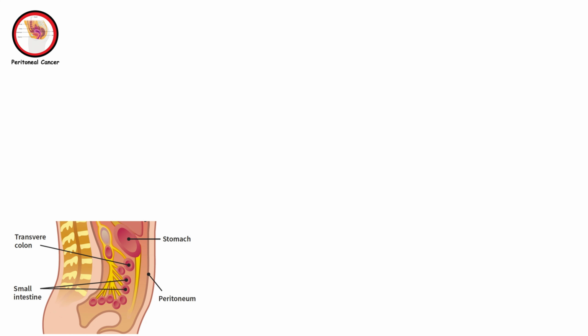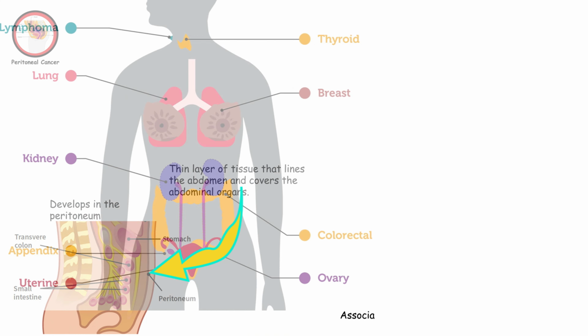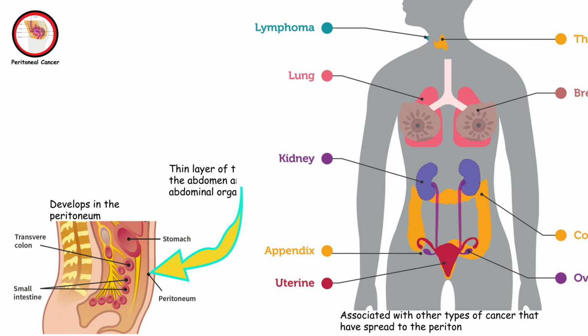Peritoneal cancer. Peritoneal cancer develops in the peritoneum, the thin layer of tissue that lines the abdomen and covers the abdominal organs. It's often associated with other types of cancer that have spread to the peritoneum.